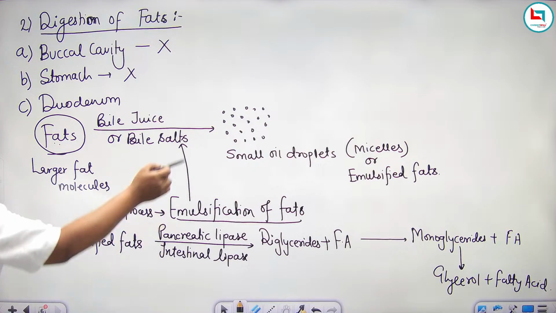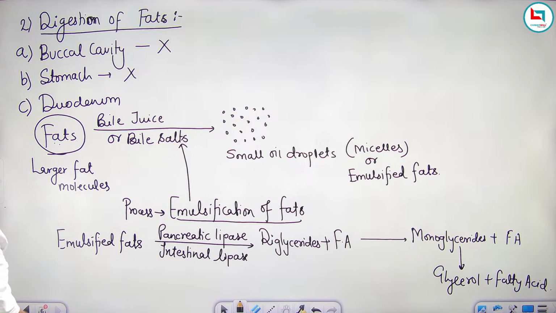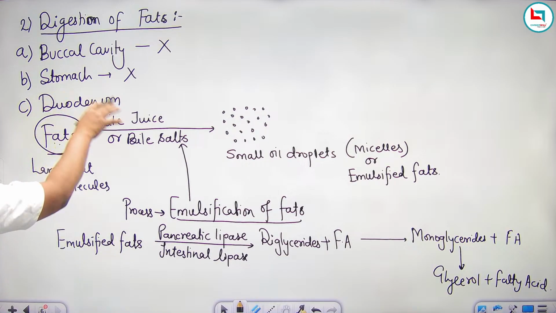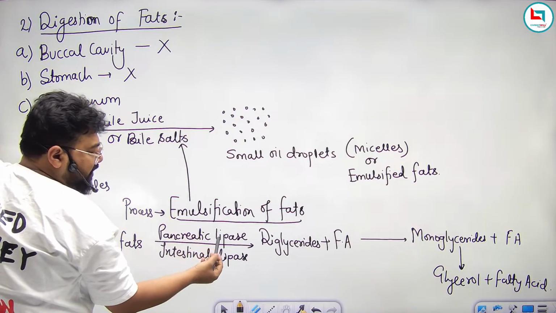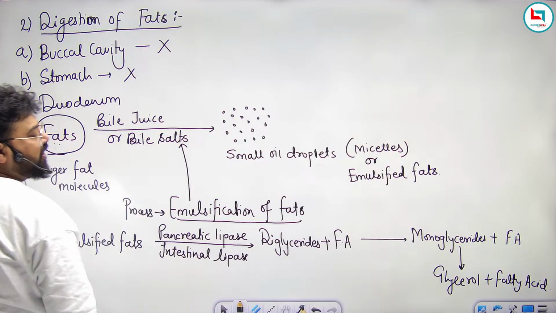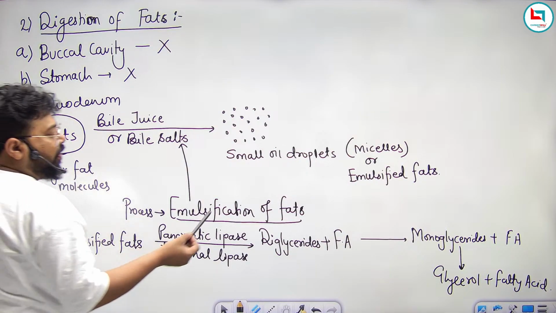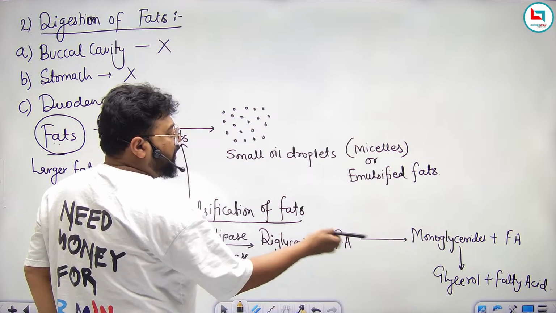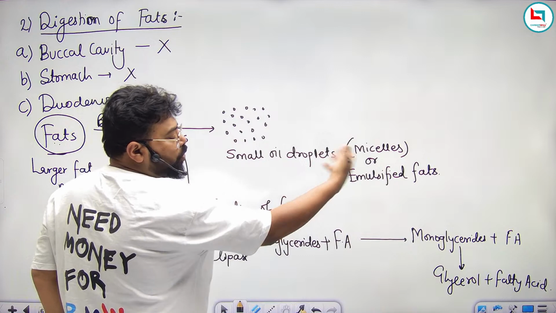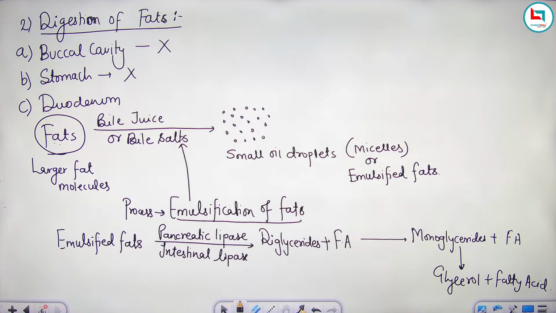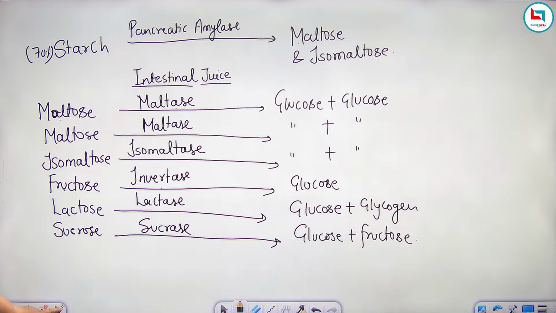Once these smaller oil droplets form, the pancreatic juice and the intestinal juice present inside the duodenum contain certain enzymes for the digestion of these emulsified fats, like pancreatic lipase and intestinal lipase. First of all it forms triglyceride, then diglyceride plus fatty acid, then monoglyceride, then glycerol plus fatty acid. So this is how the fat gets digested inside our body. So this is the digestion of fat. Fine.